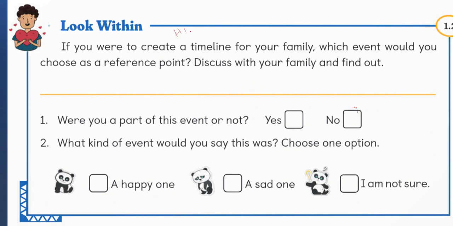What kind of event would you say this was? It's a happy one or a sad one or you are not sure about it. Fill up the PEP table and the timeline with the help of your teacher in the class. Get it corrected and fill up the look within table at home with the help of your family.